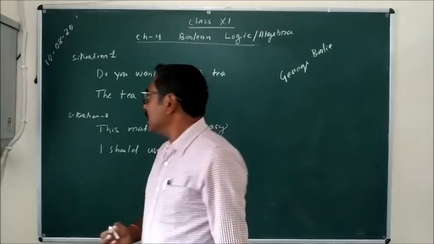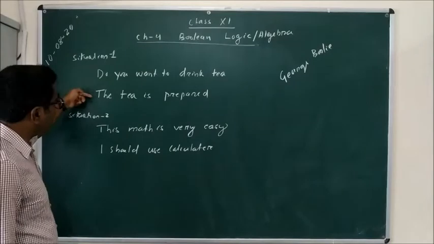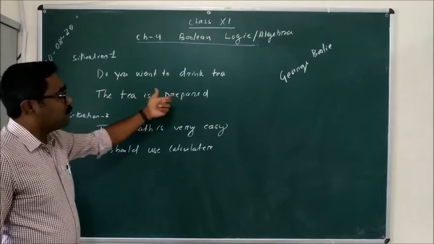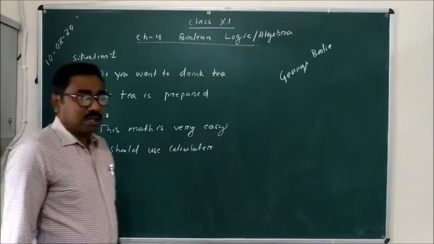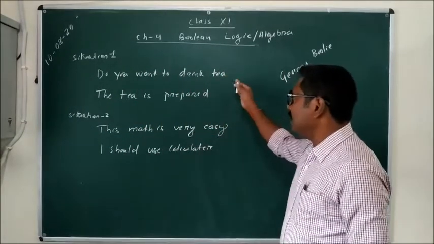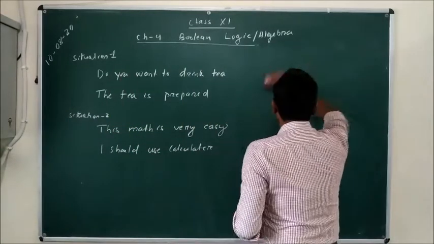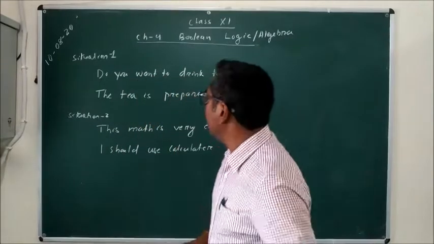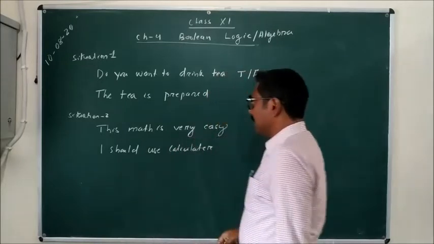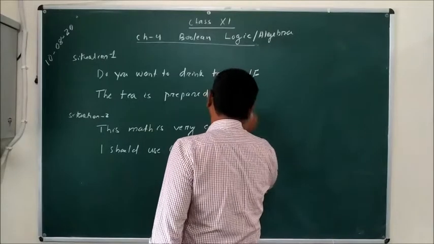For example, here I am writing two situations. In the first situation we have two statements. One is, do you want to drink tea? Another is, the tea is prepared. These are two states. The first state, do you want to drink tea, can be answered yes or no, or true or false. So I am writing true or false over here. The tea is prepared. Again, it can be true or false.